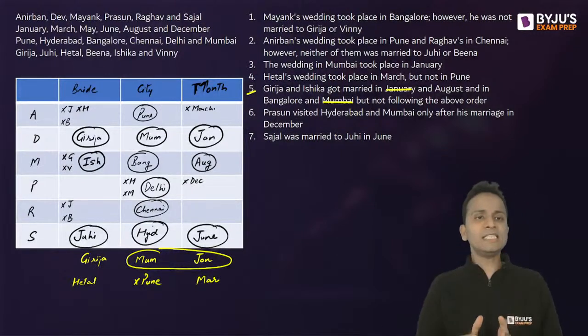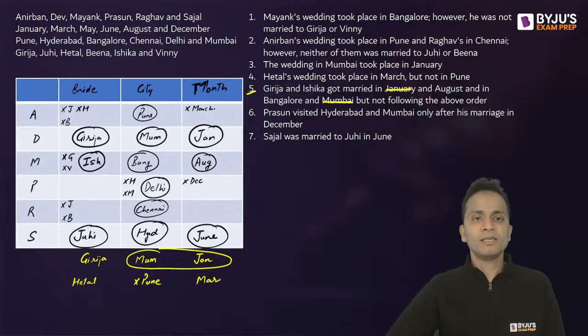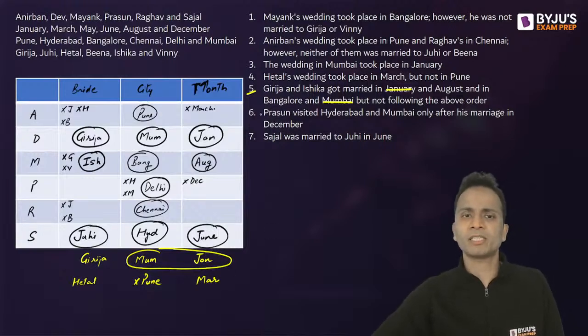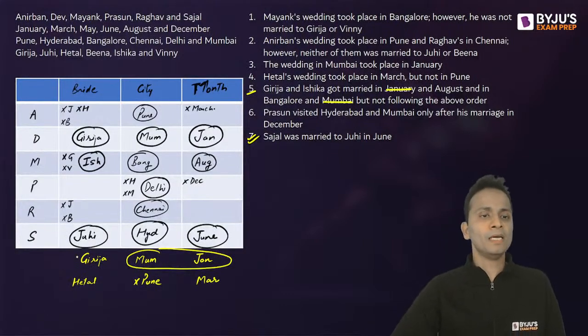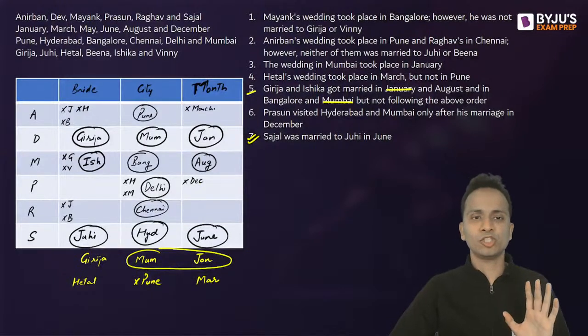Right? So cities all done. Now let's start looking at the brides as well as the months. Now Hetal is in March. Now where can this combination come? So 7th statement is done, right? So I'll put a tick in front of that. Now Prasun, Hyderabad and Mumbai only after his marriage. So city is fixed and month is not fixed.